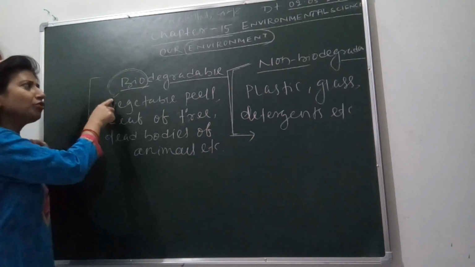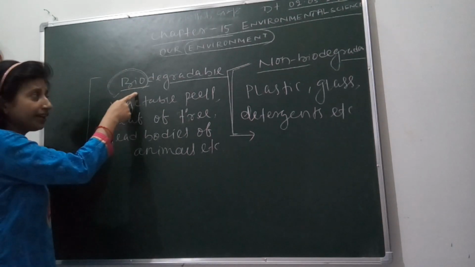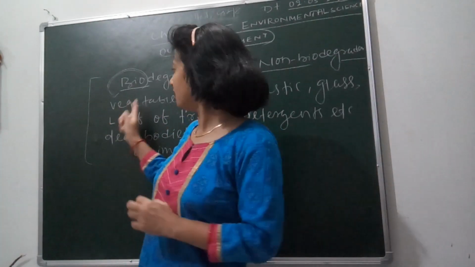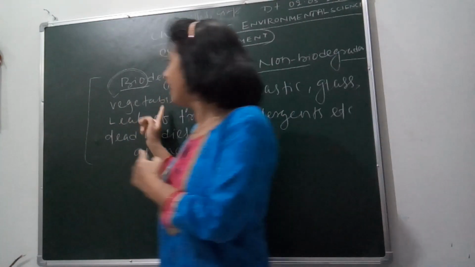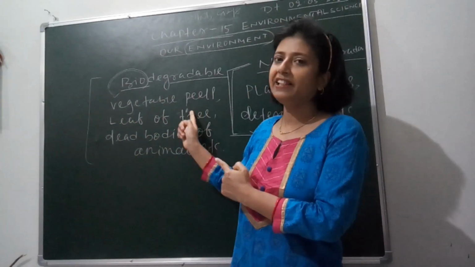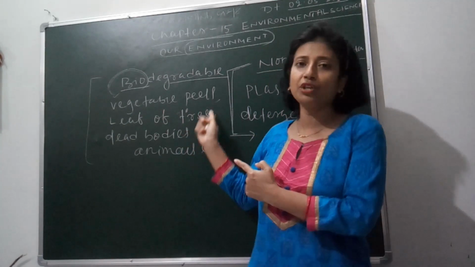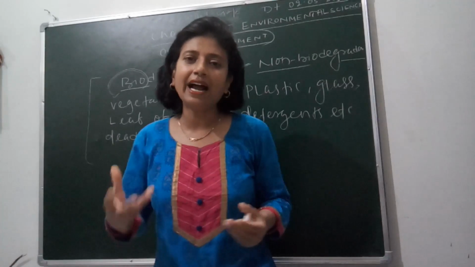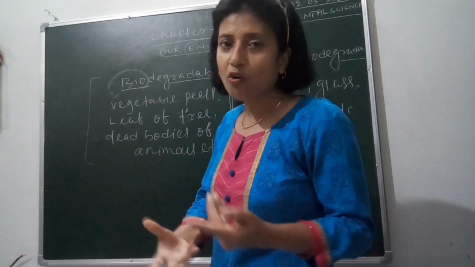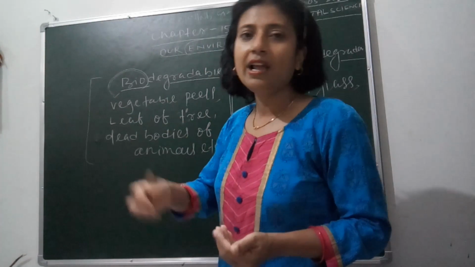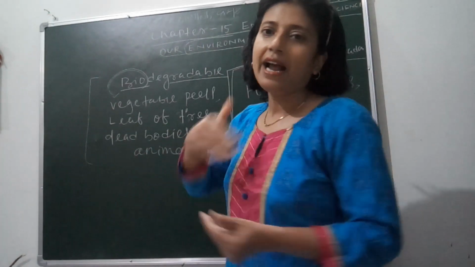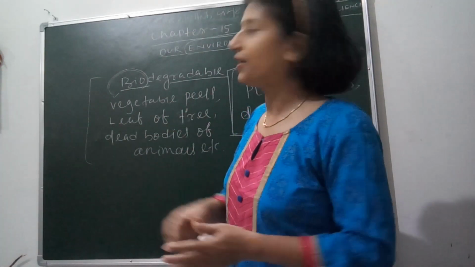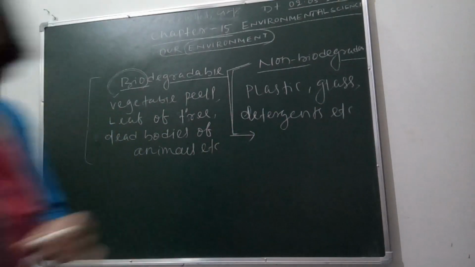The garbage that is biodegradable, this is your biodegradable waste, can be converted into manure and will be helpful. The garbage which creates problems, if we properly handle it, may be helpful to us. Then how can we use it in a beneficial way? We can dig a large hole and put this waste inside the hole and cover it with soil, and after some days the biodegradable garbage gets converted into manure and makes the soil fertile. So the next topic is your ecosystem.